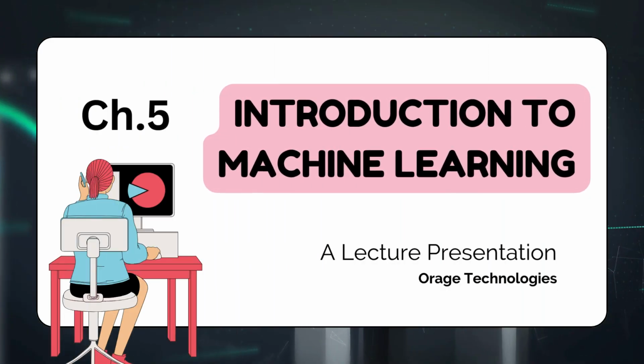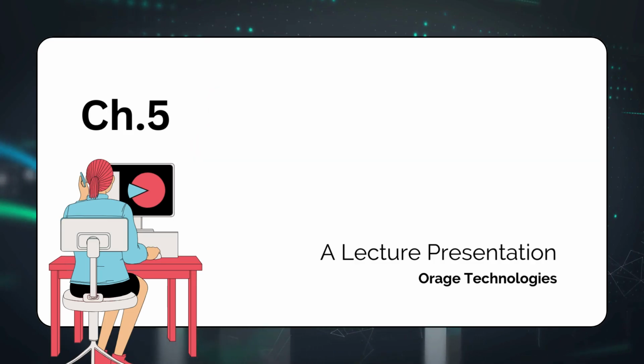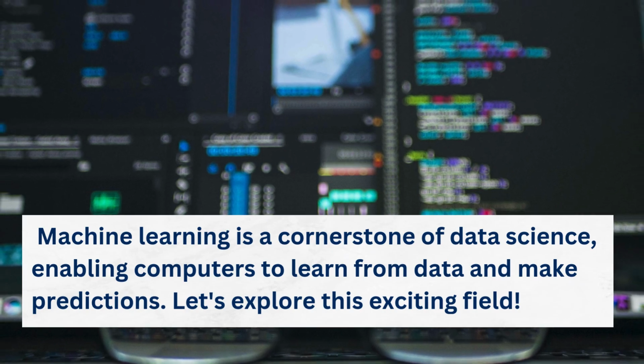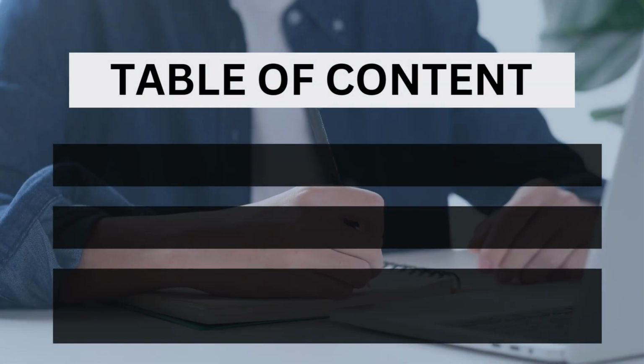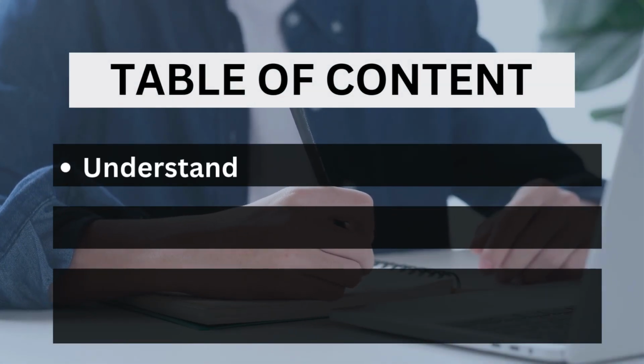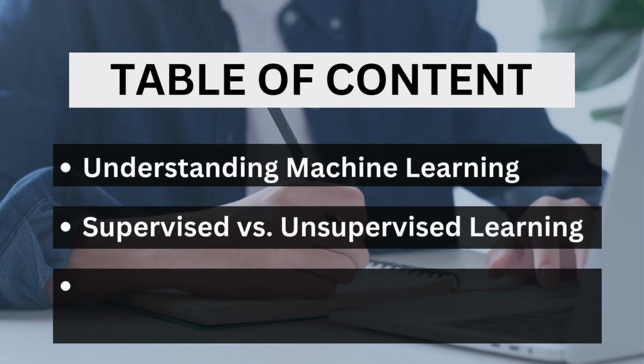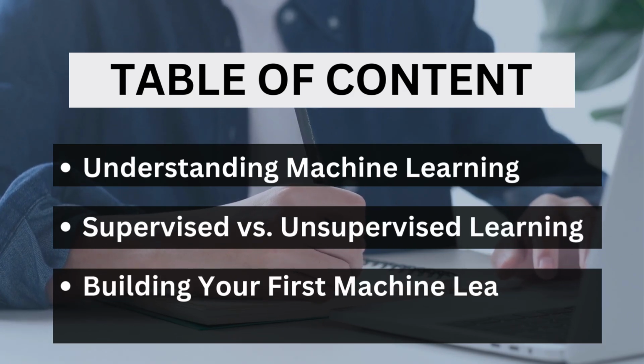Today we're diving into Chapter 5, Introduction to Machine Learning. Machine learning is a cornerstone of data science, enabling computers to learn from data and make predictions. Let's explore this exciting field. In this video, we'll cover the basics of machine learning, the difference between supervised and unsupervised learning, and how to build your first machine learning model.